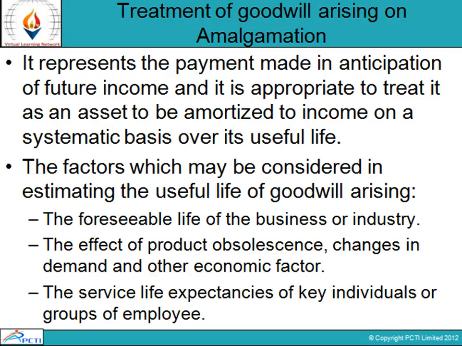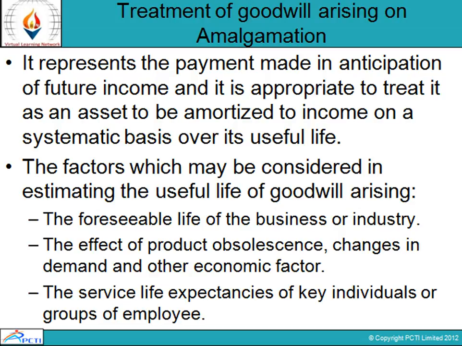There are factors which may be considered in estimating the useful life of goodwill arising out of amalgamation. The first is the foreseeable life of the business or industry. The second is the effect of product obsolescence, changes in demand and other economic factors.